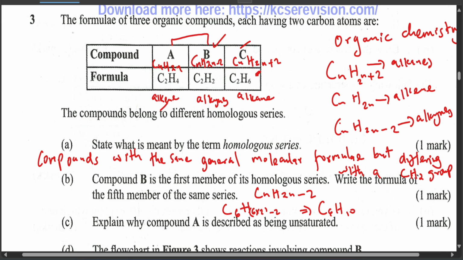So it's a very tricky question, unless you're careful enough, you'll try to understand it. So if the first one is C2H2, then C3 is the second, the third will be C4, the fourth will be C5, and now the fifth will be C6, which we refer to as hexyne. So hopefully that is answered.